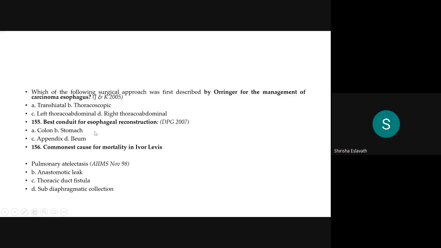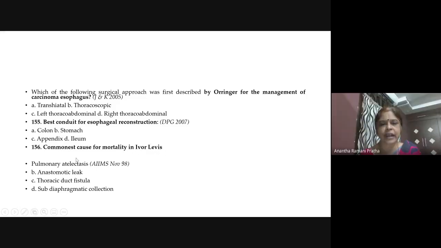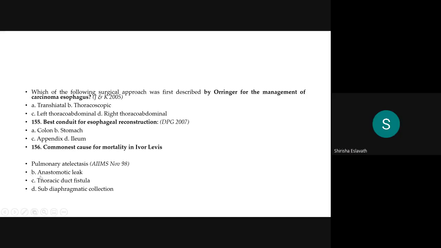Stomach. Very good. Be fast. The commonest cause for mortality in Ivor Lewis, which is transthoracic, is anastomotic leak, because the esophagus has no serosa, so there is a high incidence of anastomotic leak. If this leak occurs in the mediastinum, there is mediastinitis, pleural effusion, lung collapse, and the patient will die. So anastomotic leak is the big problem, and mortality can occur.